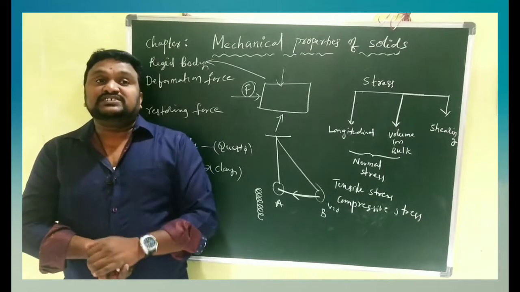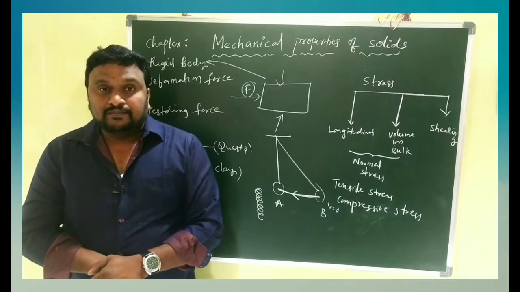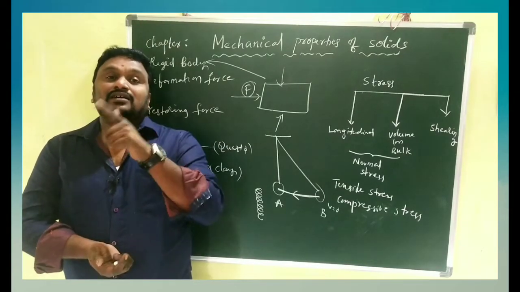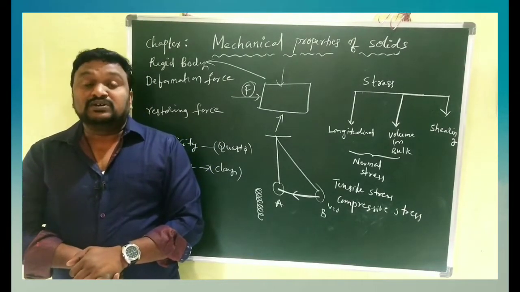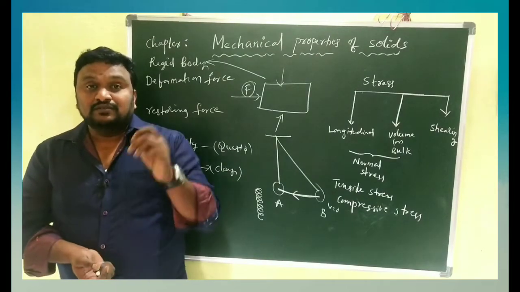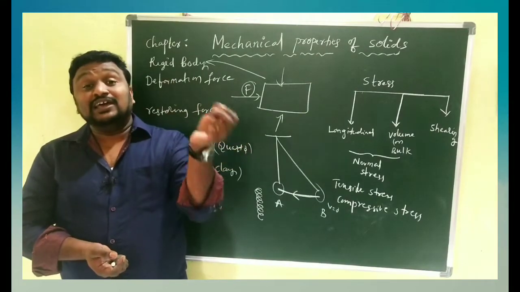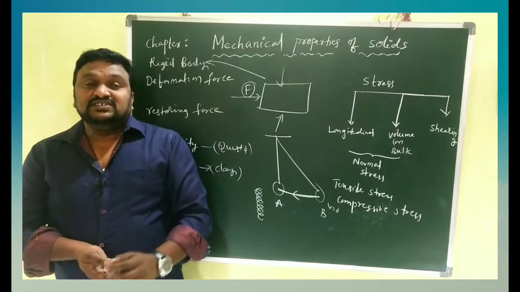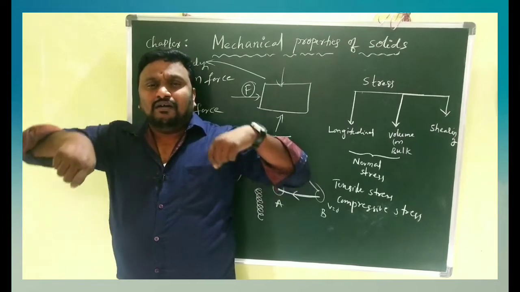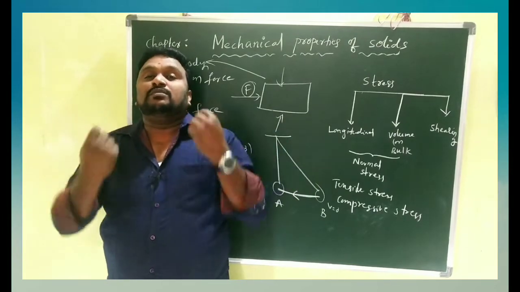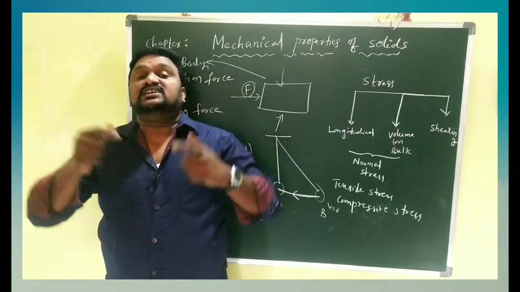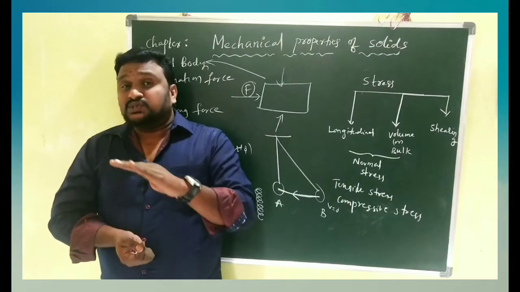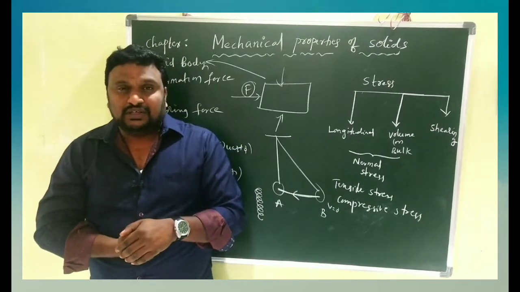For a 2 marks question, give examples for a perfectly elastic body and a perfectly plastic body. Perfectly elastic means that after removal of the deformation force, it comes back to the original condition. But in nature, there is no exactly perfectly elastic body.